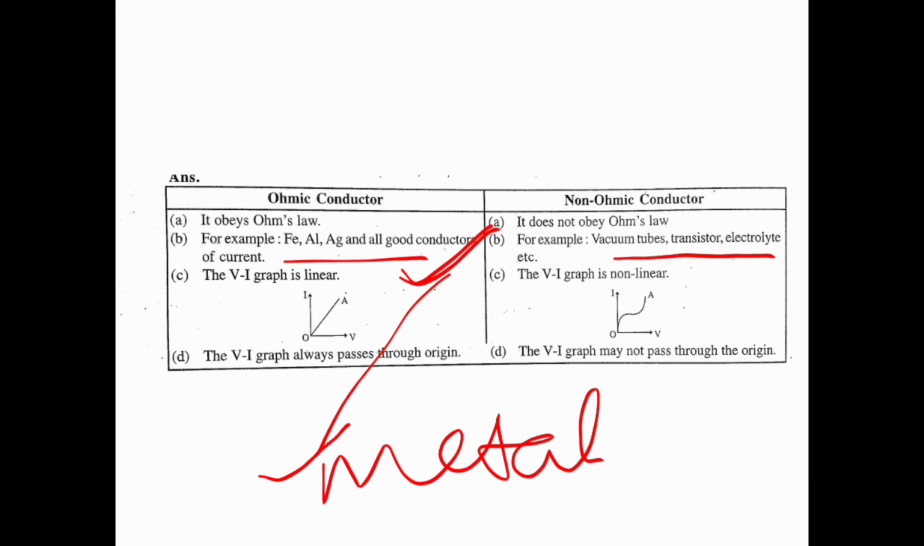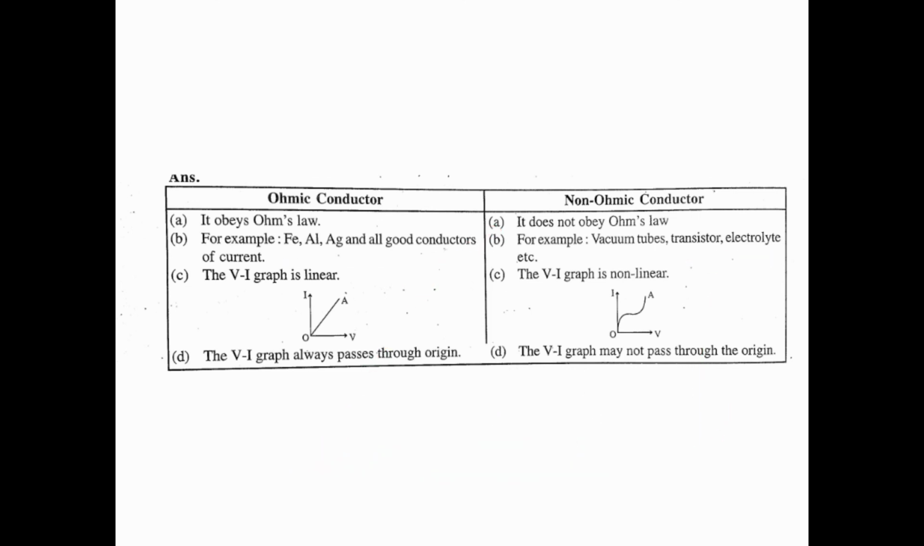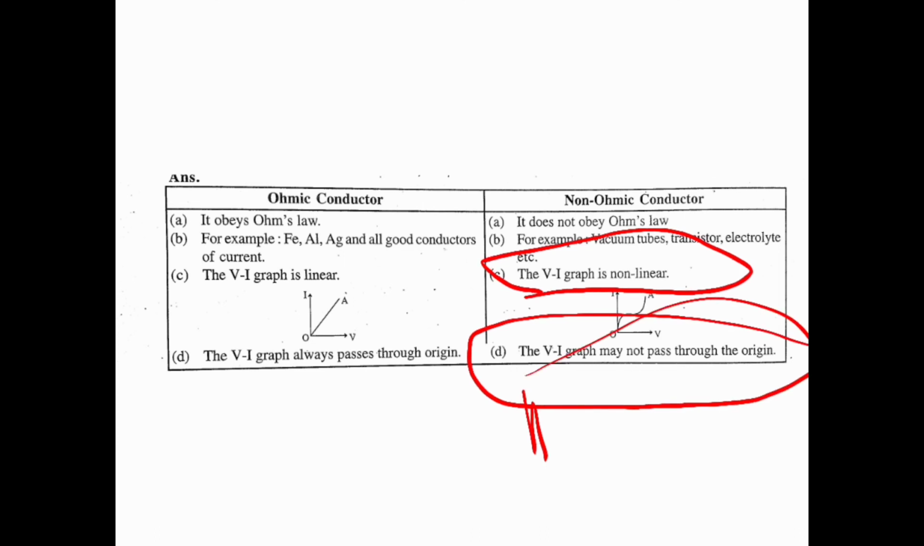Then if we draw the potential-current graph, with increase in potential the current increases. So the graph is a straight line that passes through the origin. But in the potential-current graph of a non-ohmic conductor, it is non-linear, not a straight line, because its value goes up and down. So it doesn't pass through the origin.